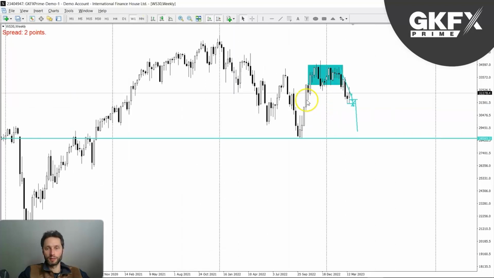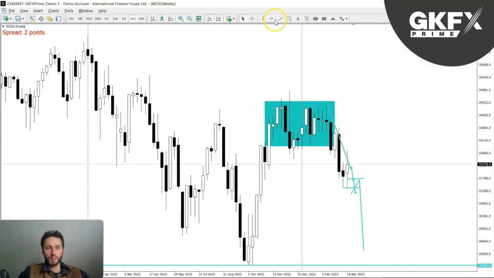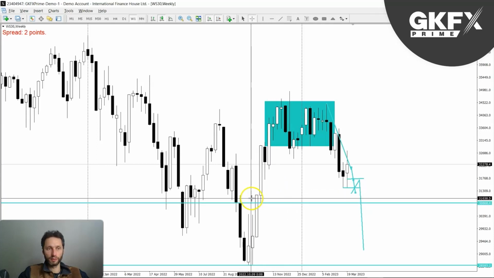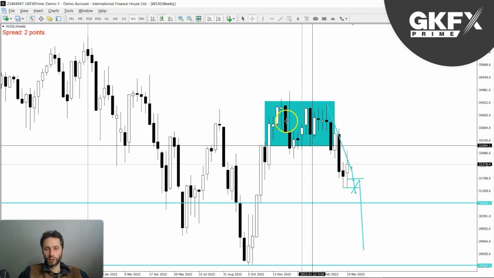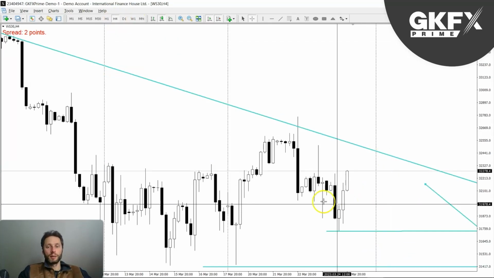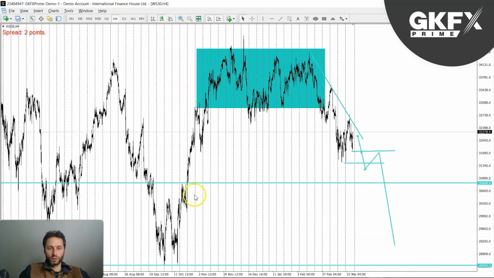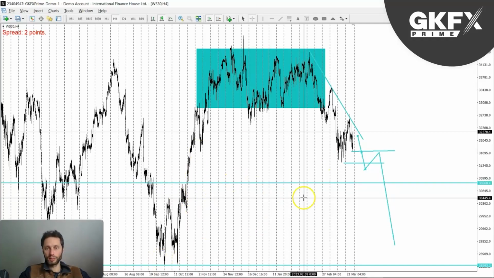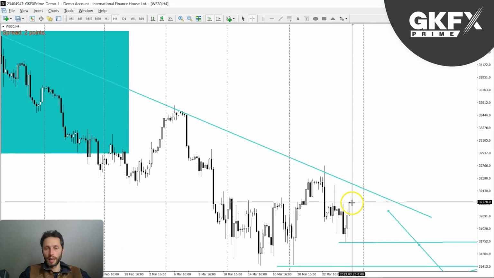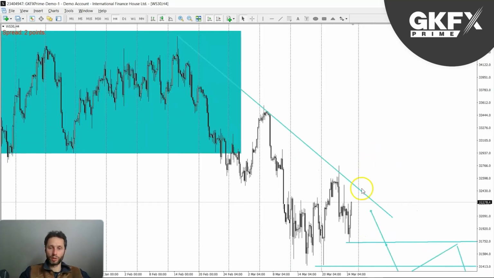And once again, looking on the weekly, if I just mark out the first zone, it would be here. Here's that significant low, and that would be the first point of call, because that is where we've got orders likely resting, and you can see that low, and this is the extreme low. So let's see if it gets there. I don't know if it will. What I would be expecting is a breakdown.